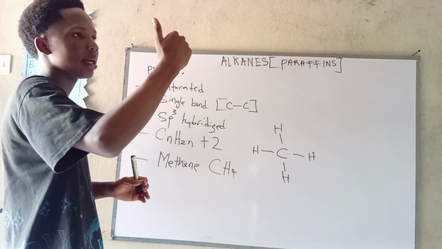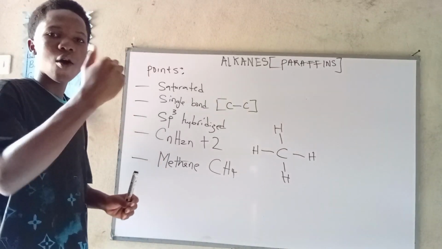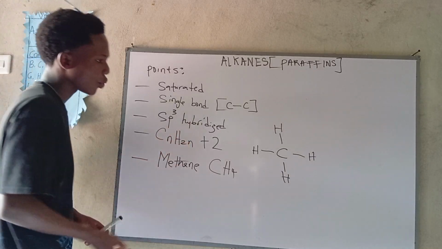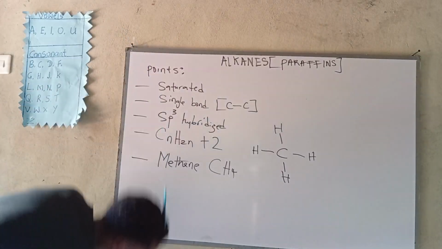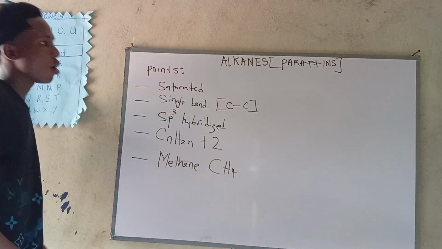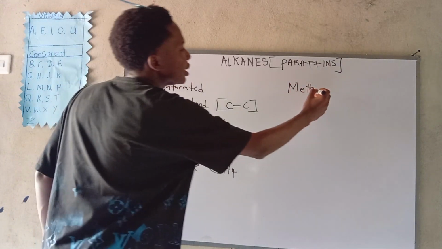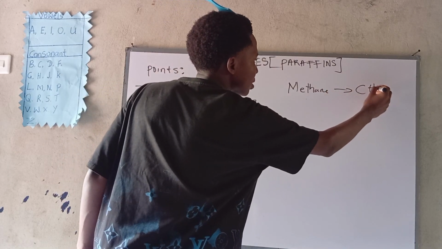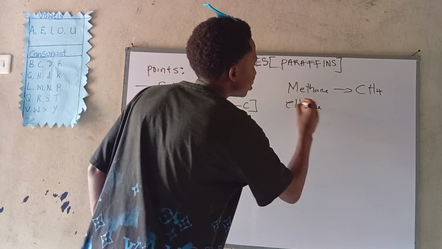Alkanes have other members in the family. It's not only the firstborn. With this same formula, we can also get the other members of this family. Now let's do it fast. Methane is CH4. Now we have the second, which is ethane.